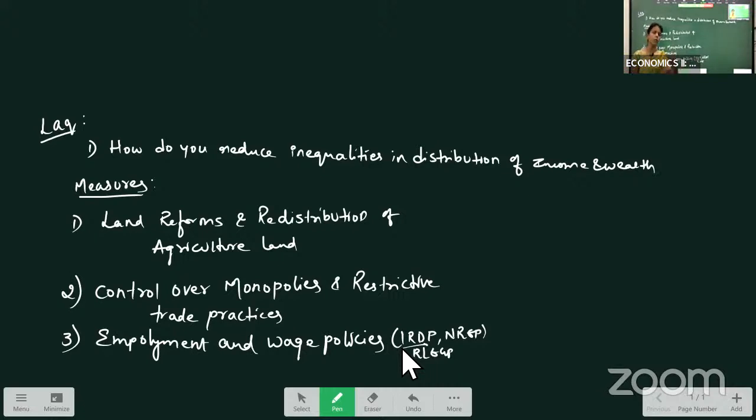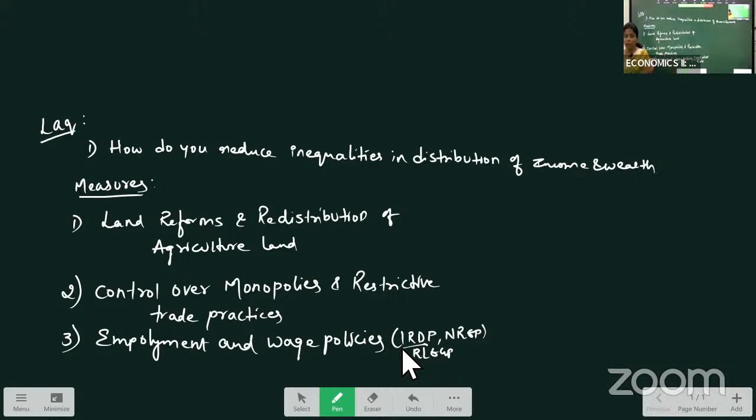It will take almost 3 to 4 years to construct one big project, so for 3 to 4 years they will be employed. Later on, they can start self-employment in that area. That way, training is given to the youth in rural areas and jobs are also provided. These are the employment and wage policies provided by the government.